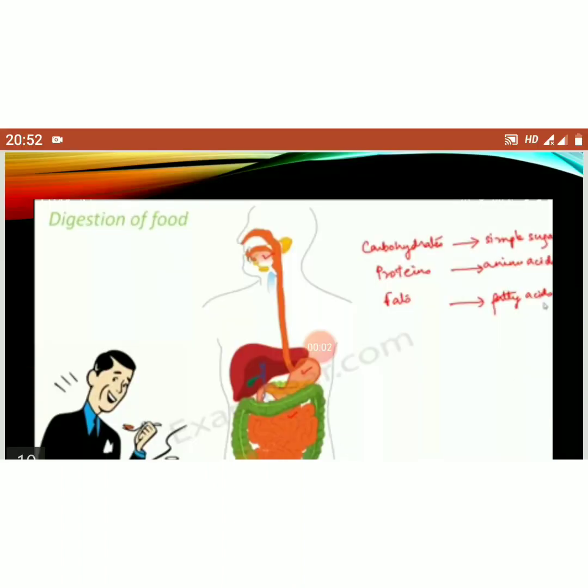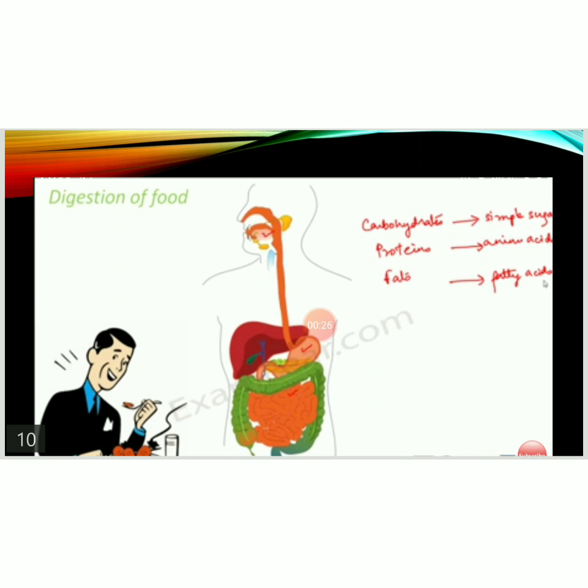Let's move to another example, which is digestion of food. In one of our previous lessons, we studied how food gets digested in our body. So during digestion, complex food substances are broken into simpler ones. See, initially the food was in the form of carbohydrates, proteins and fats. Then after digestion, carbohydrates change to simple sugars, proteins change to amino acids and fats change into fatty acids. So there is a change in chemical composition here and it is an irreversible change. So we can call it a chemical change.